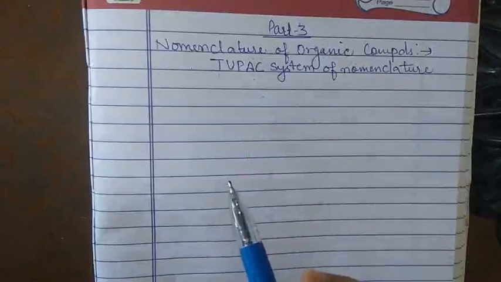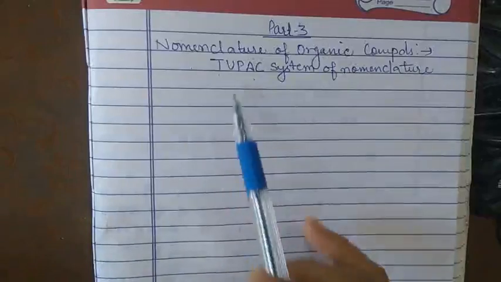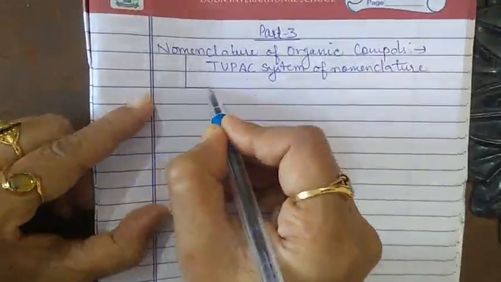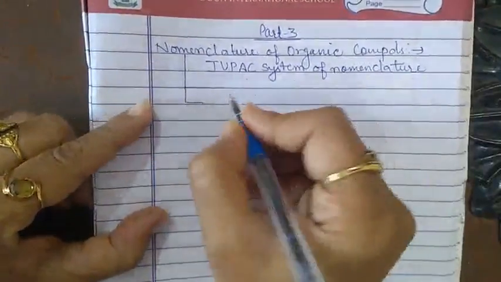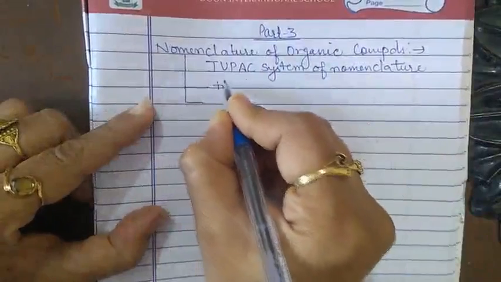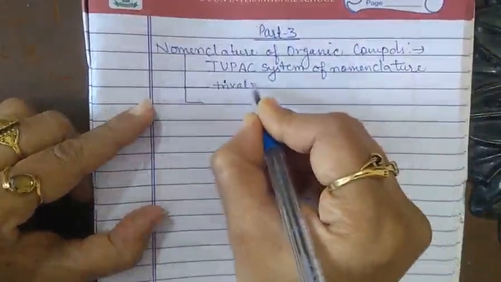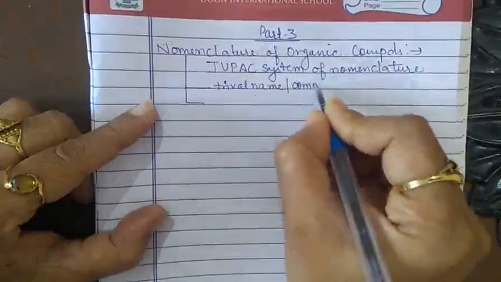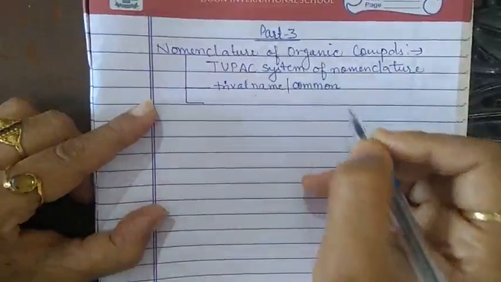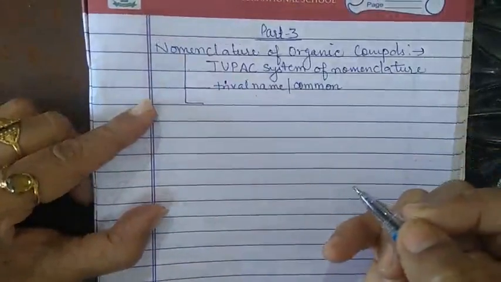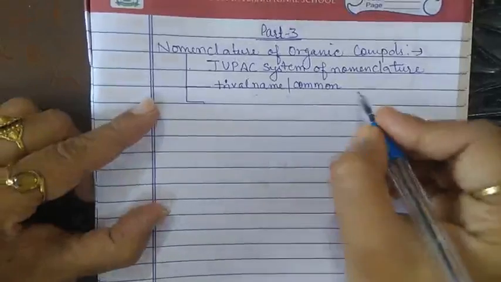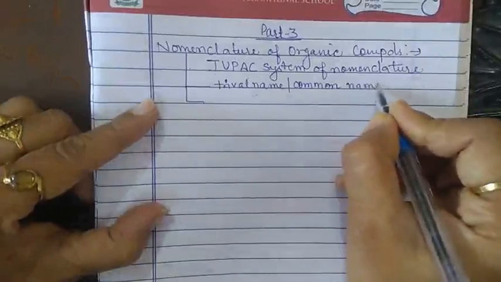Now, if we continue the topic nomenclature, there are two names for the organic compound. The first one is the trivial name, which is also known as the common name.